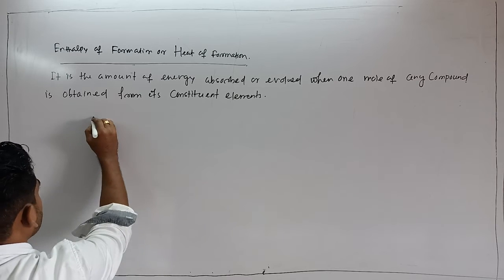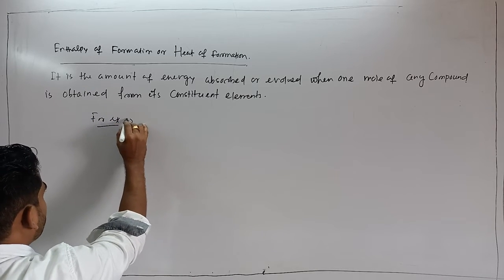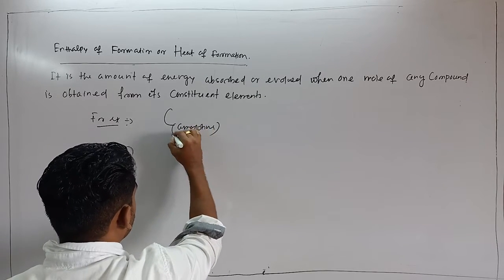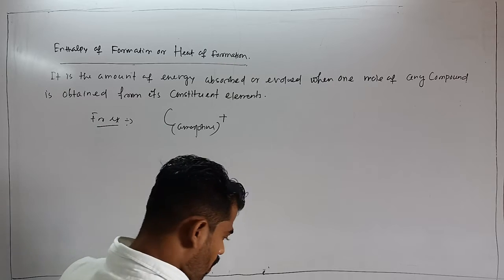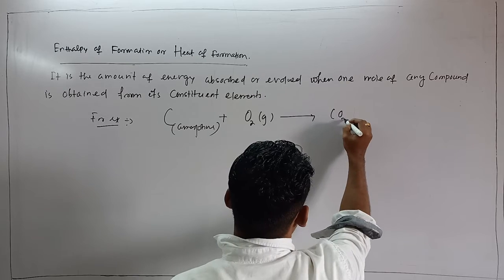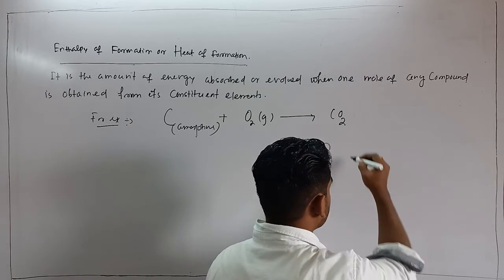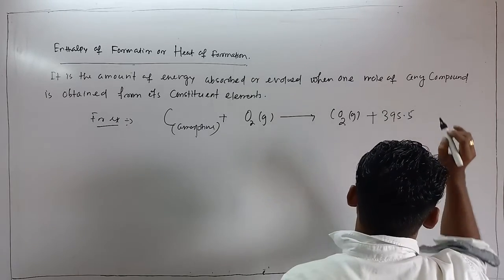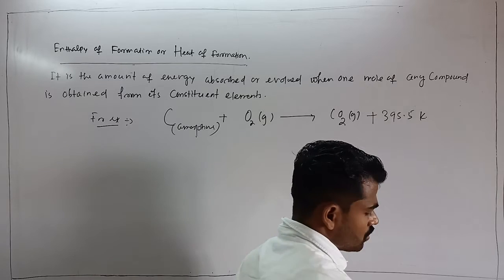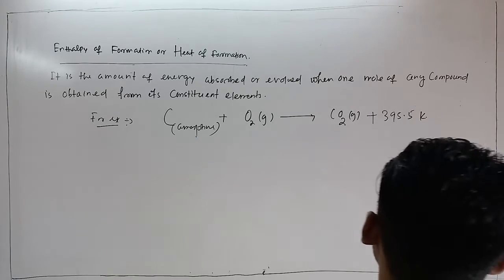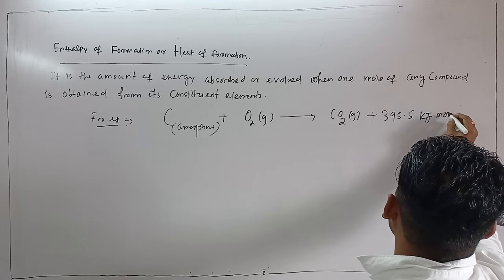For example, I can write, let's say carbon, particularly amorphous form, treated with oxygen gas, O2 gas, to form 1 mole of carbon dioxide gas plus 395.5 kilojoule per mole.